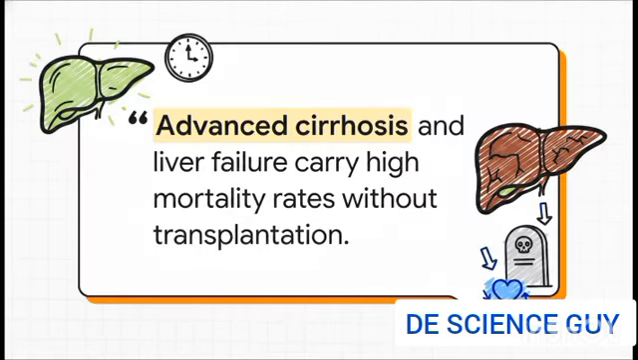When it comes to prognosis, this quote really hits it on the head. Timing is literally everything. If caught early, before permanent scarring sets in, the liver has this almost miraculous capacity to heal and regenerate itself. Early disease generally has a solid prognosis, but once a patient progresses to advanced cirrhosis and frank liver failure, the mortality rates absolutely skyrocket. Without a transplant, it is a very narrow window.